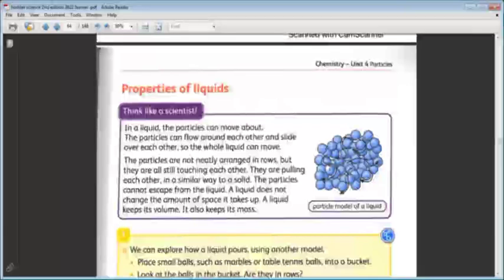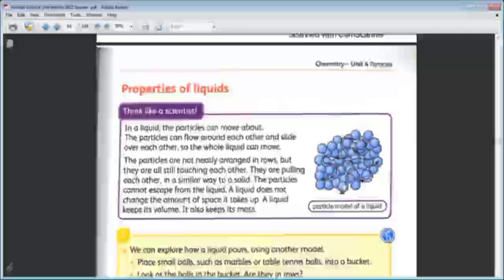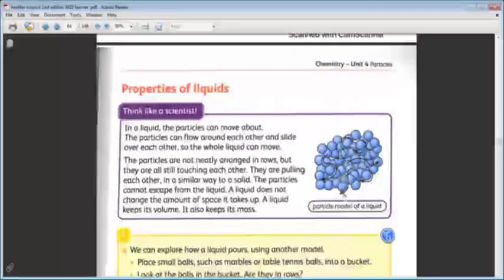Yes. This difference in arrangement makes the solid differ from the liquid. In a liquid, the particles can move about, can move around each other, as the arrows show. Can you see these arrows? Yes. They tell us about the movement of the particles. In a liquid, the particles can move around each other.